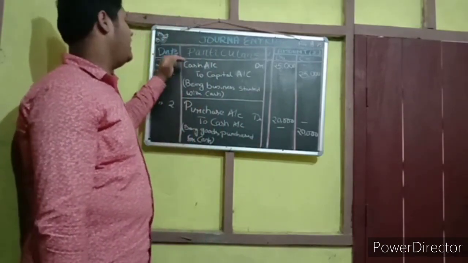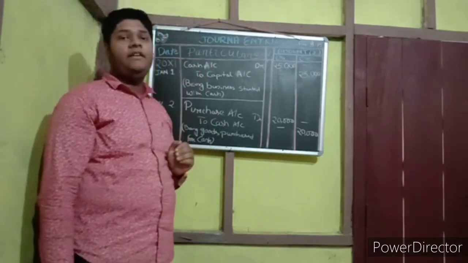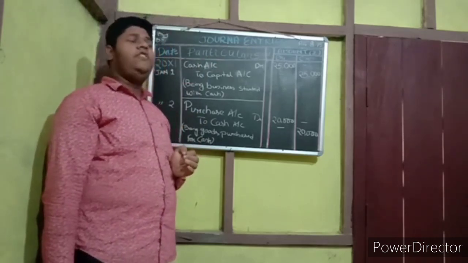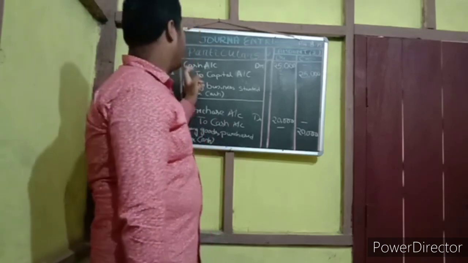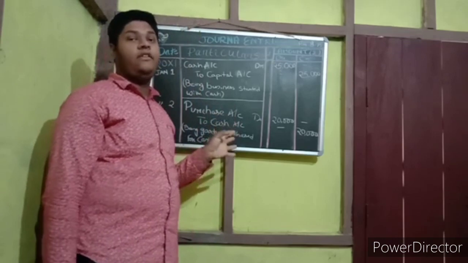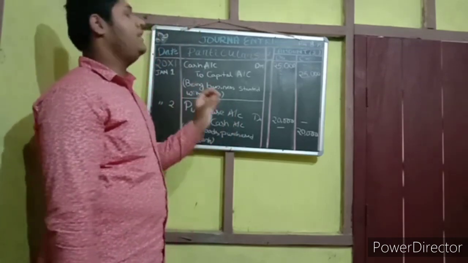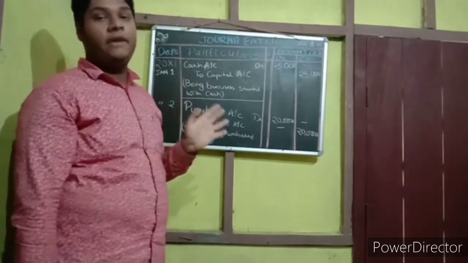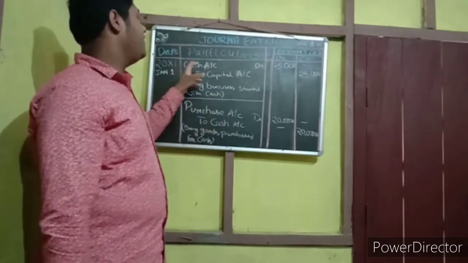Now why is cash on the debit side here? For a company, if you start any business, they are receiving the cash. In class 9 and class 10 also, I said that whenever you solve any practical thing, you solve it as the company. So for a company, not as the company owner, you are receiving the cash.